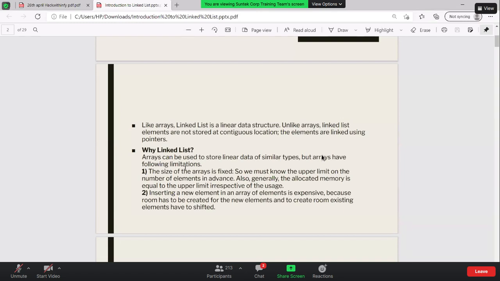But internally, if we look at the ArrayList, it does require a length.